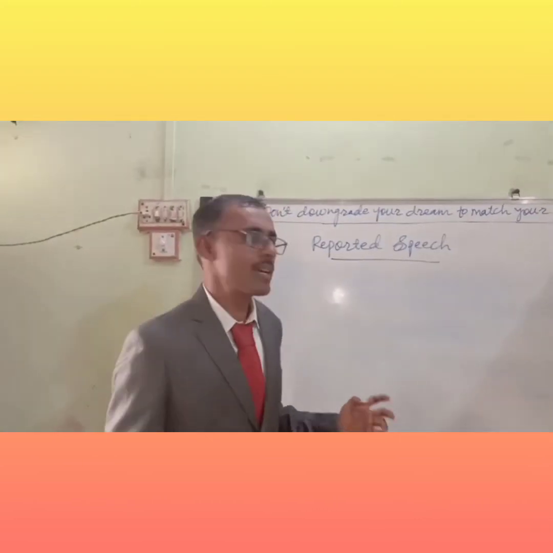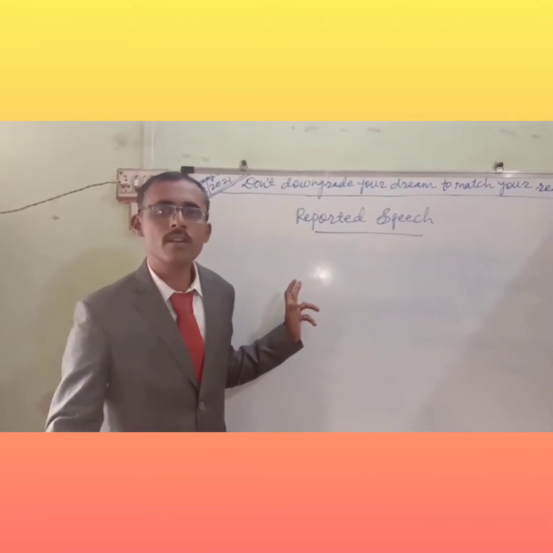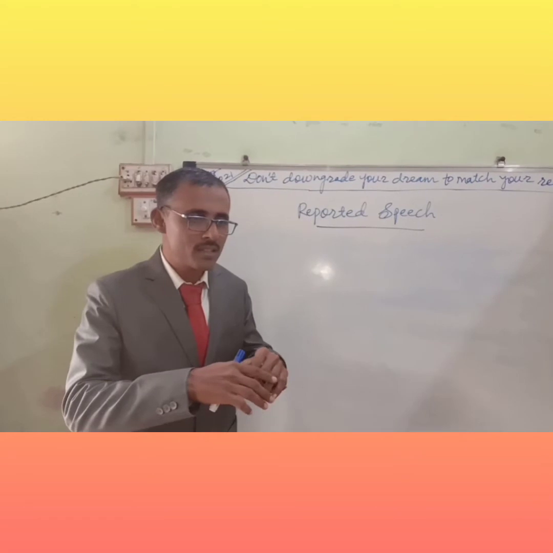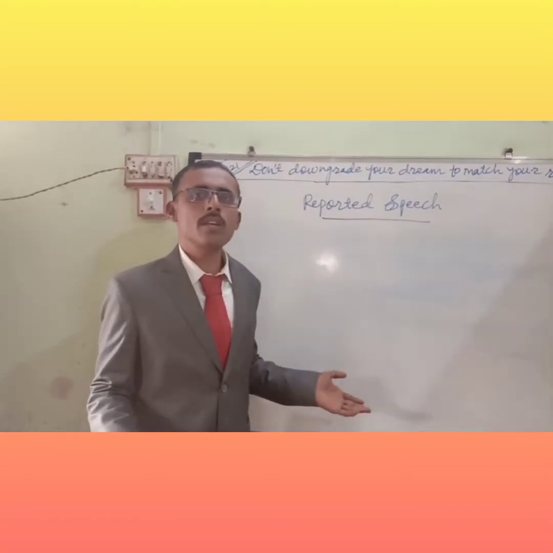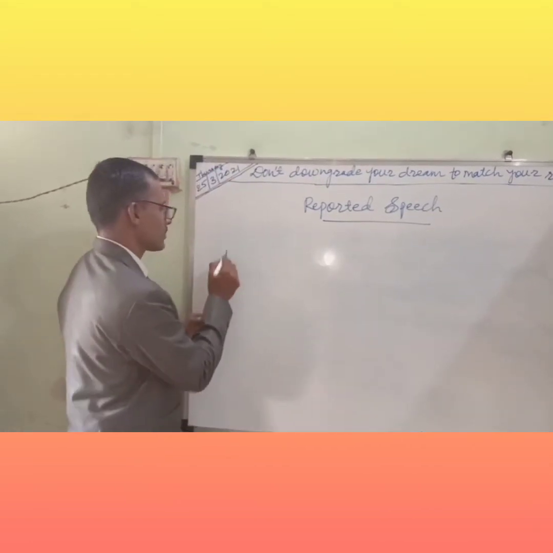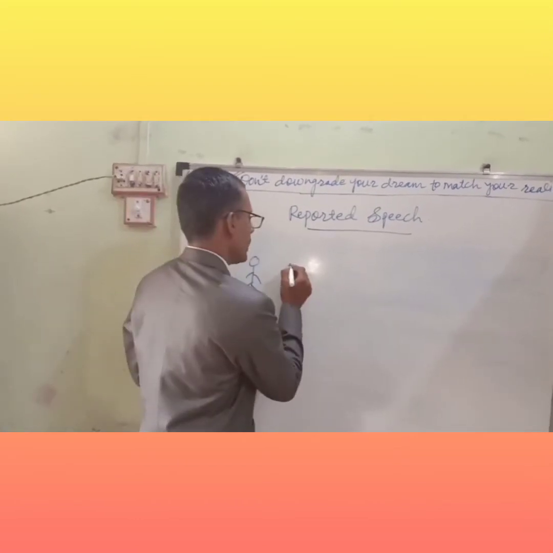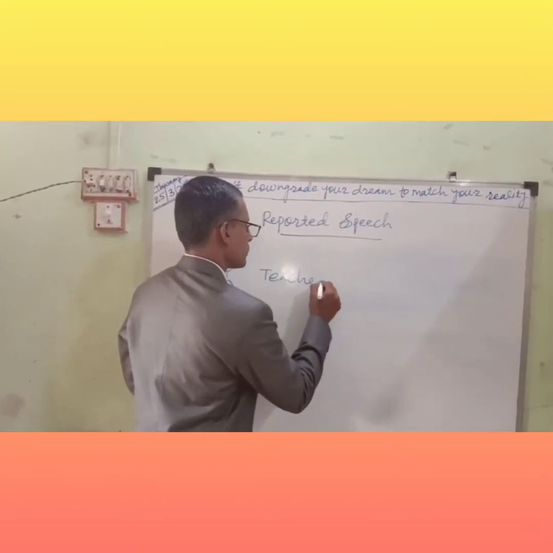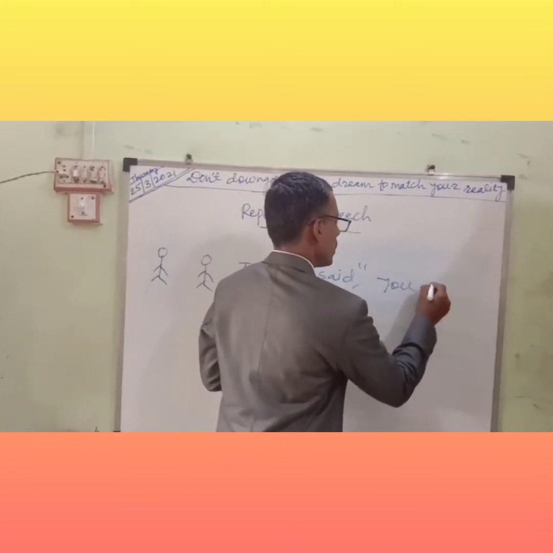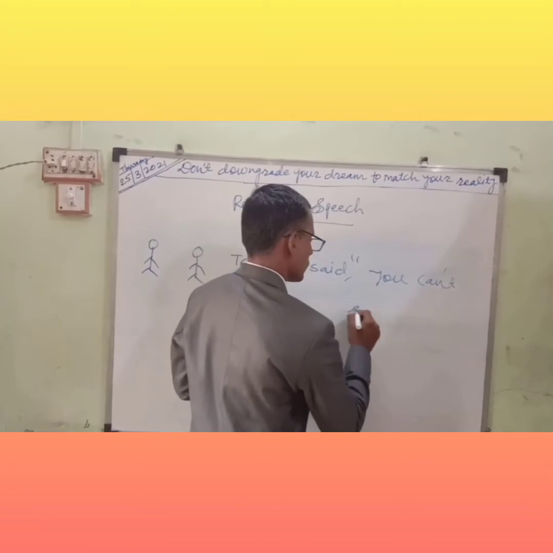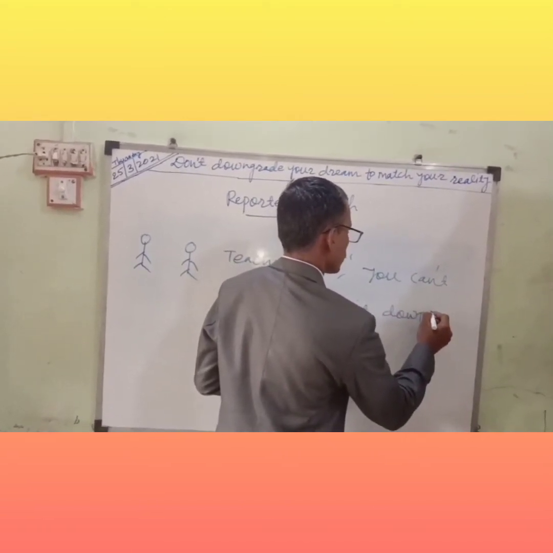You know, my dear students, the teacher is shouting at you and asking you to sit, and to come in front of me. At that time your emotional action is there. You are in various types of mood, screaming, shouting. So suppose the teacher is here, and a student. Teacher said, "You can't sit down. You can't sit down."